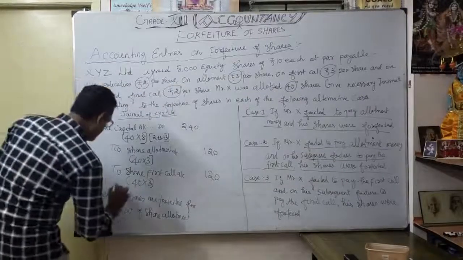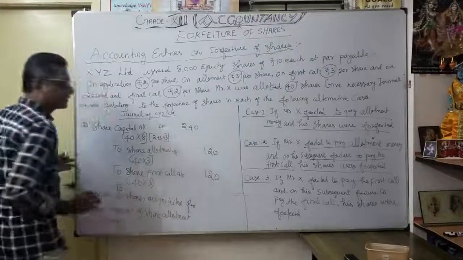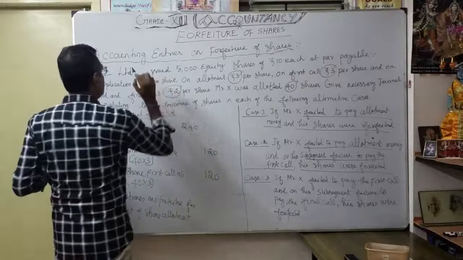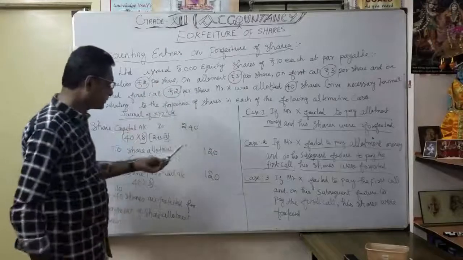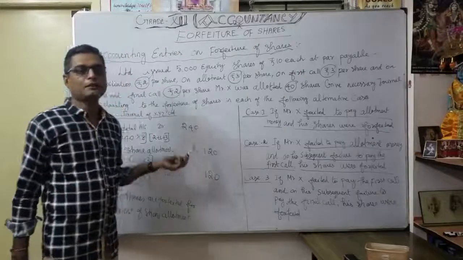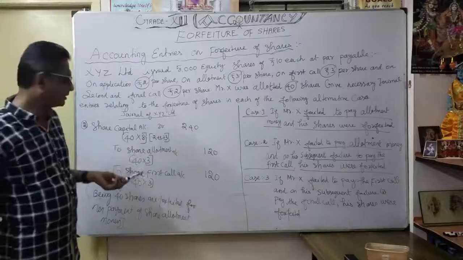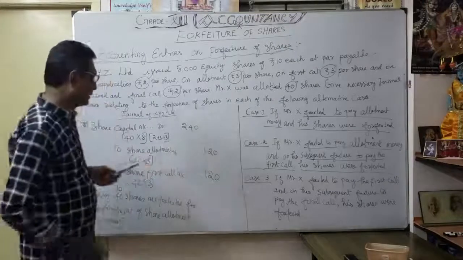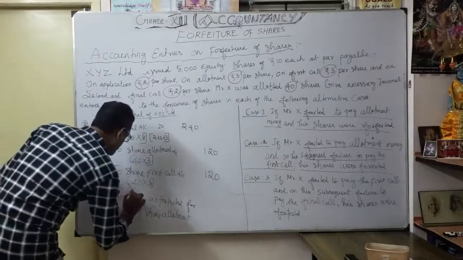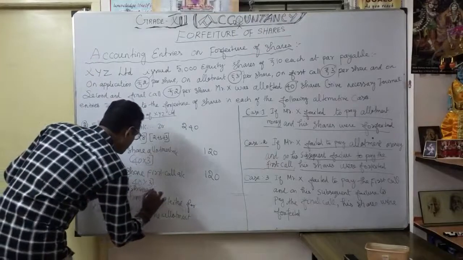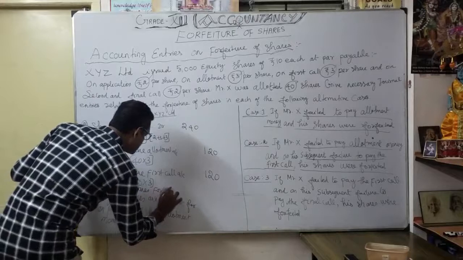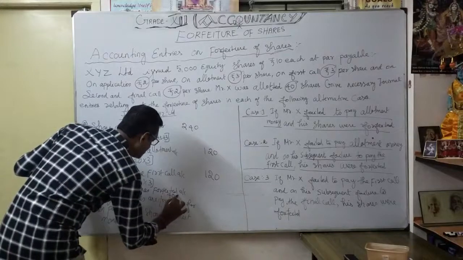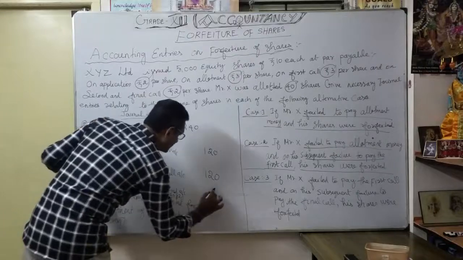As you know, how much can the company forfeit? They have given only 2 rupees as application, correct? They defaulted on allotment, 120, not paid by the 40 shares. Again first call is also 120, not paid. So what is forfeited? Shares forfeited account, 40 into 2 rupees, so 80.